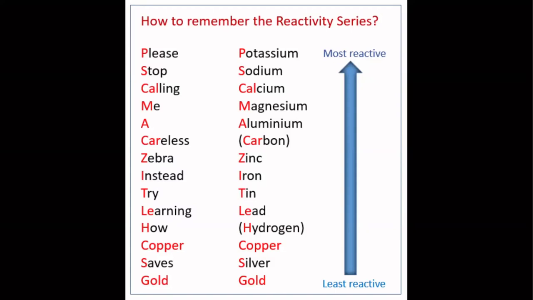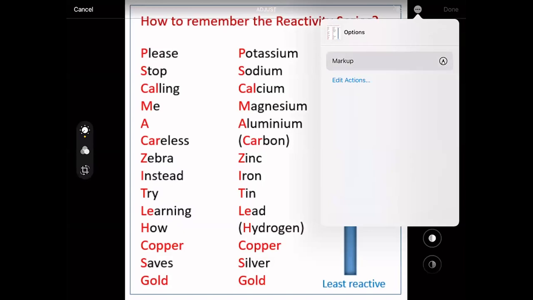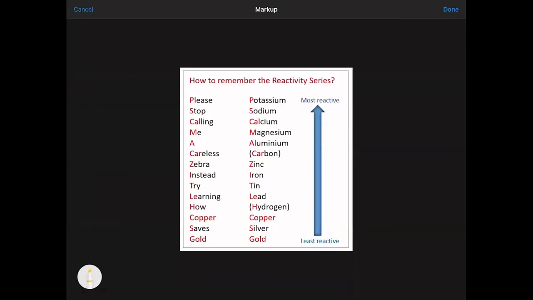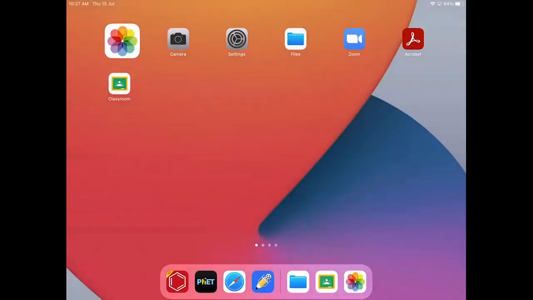But the lower you are, the more easily you will react with carbon, and the more easily you will react with hydrogen. So anything on this side over here will react with carbon and hydrogen. And then anything that's below hydrogen will be the least reactive in terms of reaction with hydrogen.